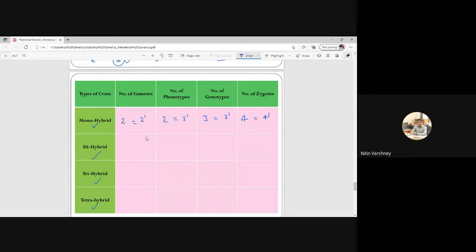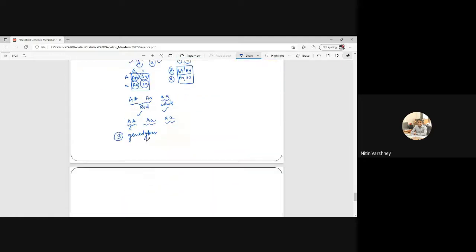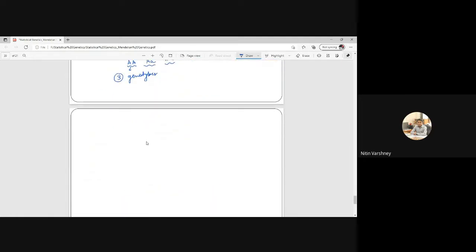Now I will move to the dihybrid cross. So this is capital A, capital A, capital B, capital B cross small a, small a, small b, small b. Then I will get here AB as a gamete, small a, small b as a gamete. Then we will get in F1 capital A, small a, capital B, small b. This is my F1. And from here the gametes are AB,